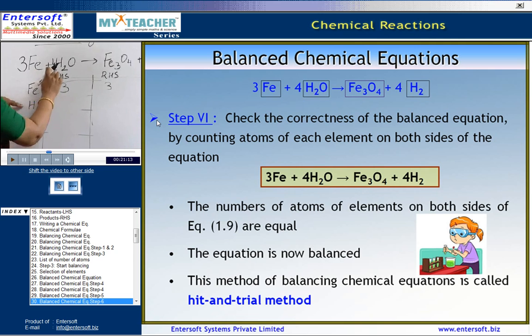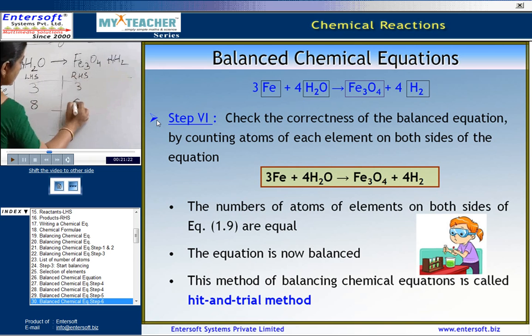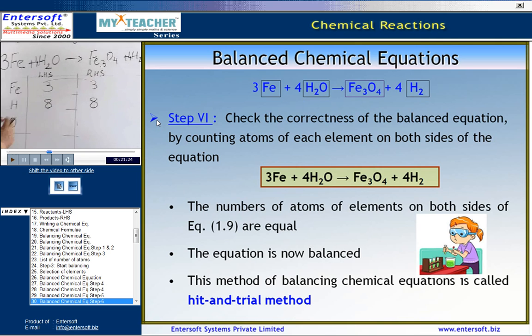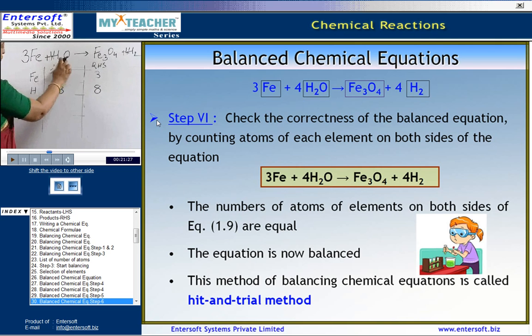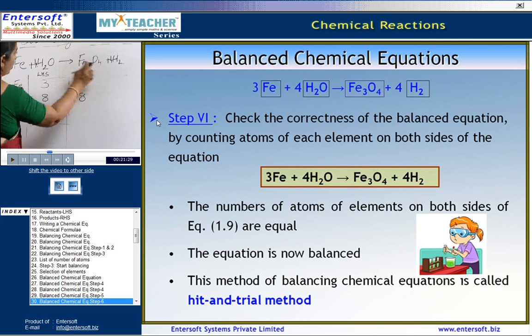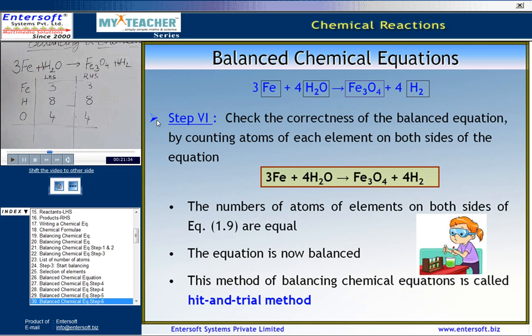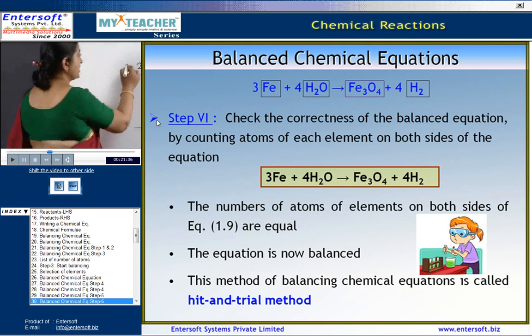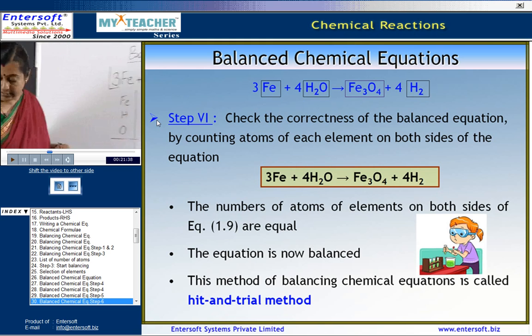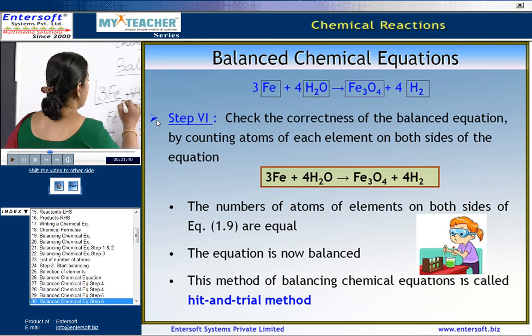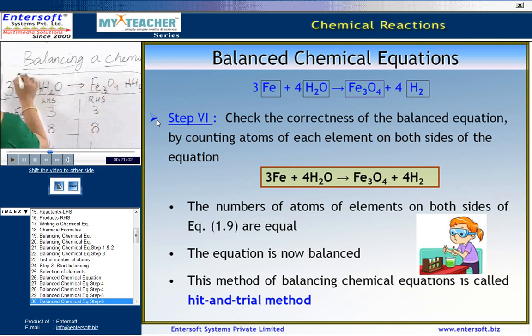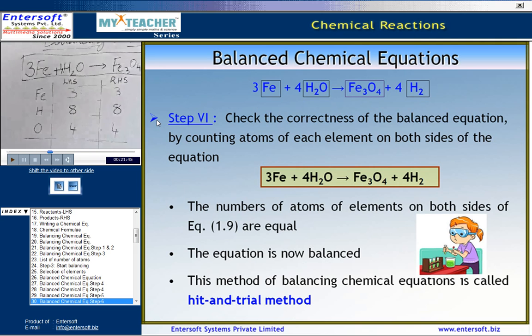On the left hand side we have 4 H2O, that is 4 2s are 8 atoms of hydrogen, and on the right hand side we have 8 atoms of hydrogen. Oxygen is 4 here and we have 4 oxygen on the right, and hence now you can see that the equation is balanced. So, compared to the earlier equation, now we have the balanced equation.